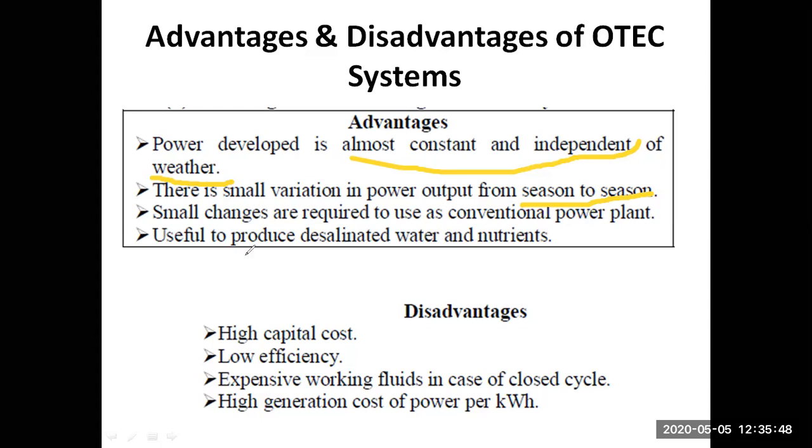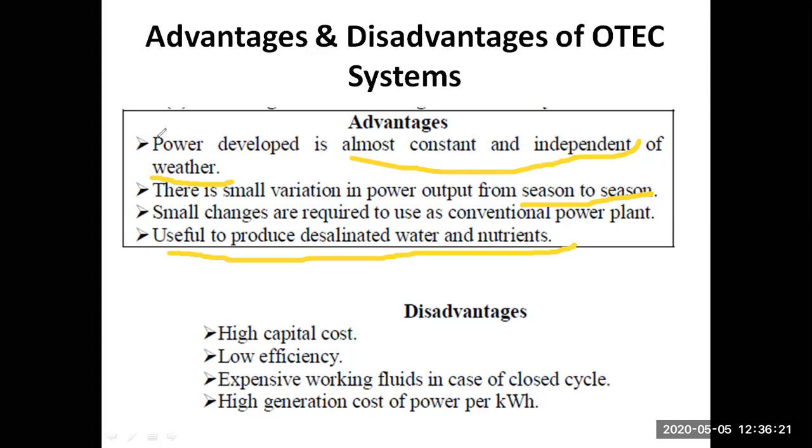It is also useful to produce desalinated water and nutrients. I think this is a very important advantage. If you want to convert your saline water into desalinated water, by paying the cost of one thing, you would have two things. So that is called buy one get one free. These are some basic advantages.